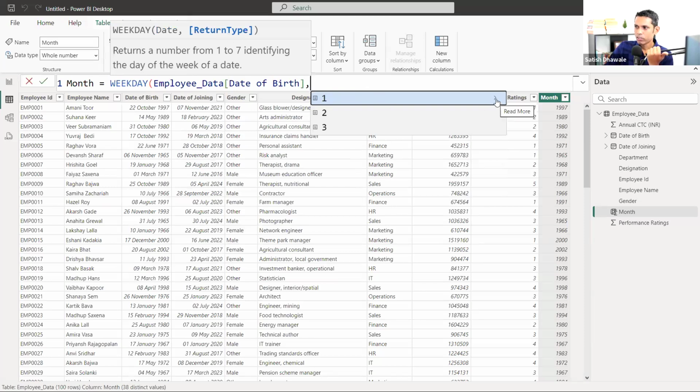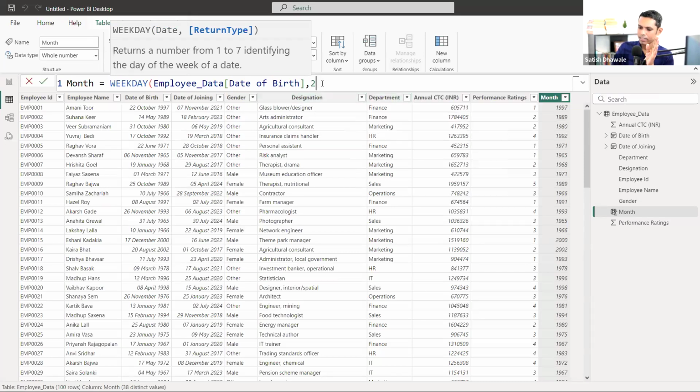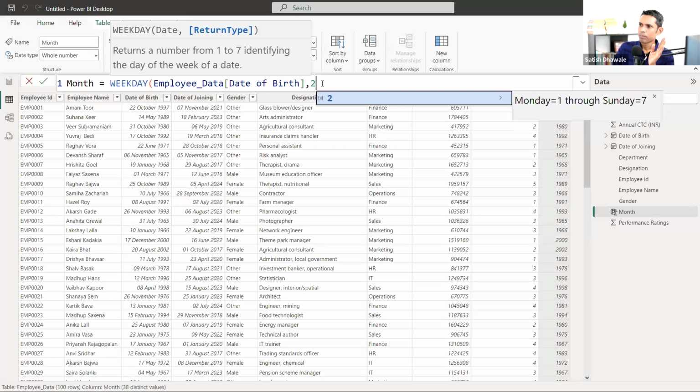One, I'll just click on this, read more, and I'll get what one means. One means Sunday will be the first day. Sunday will be counted as one, the first day of the week, and then through Saturday will be the seventh day. If we go to the second option, then Monday will be the first day. If we put down one as a return type, then Sunday will be the first weekday, and then Saturday will be last.